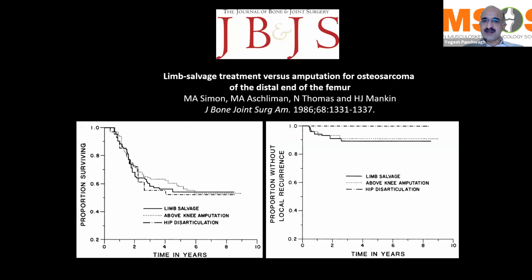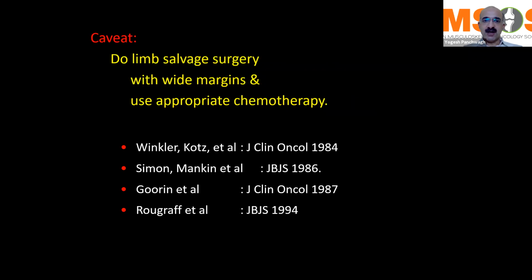In the mid 80s and the early 90s, there were a lot of publications coming in from the European and Western bone sarcoma treatment centers, which adequately proved that there is no statistically significant difference between the overall outcomes as well as the local recurrence rates in a case of, say, an osteosarcoma treated with a limb salvage or an amputation at a suitable level, provided that we use adequate and proper chemotherapy and employ appropriate surgical principles.